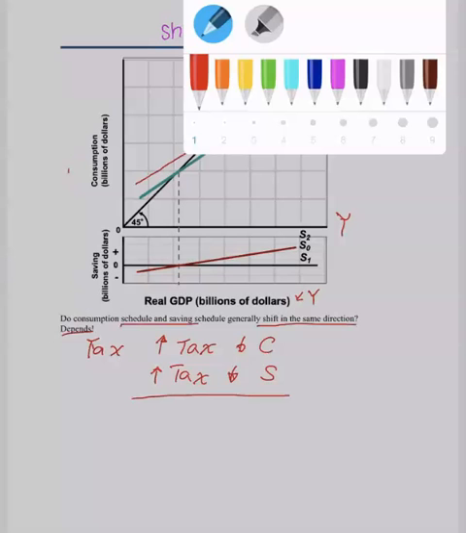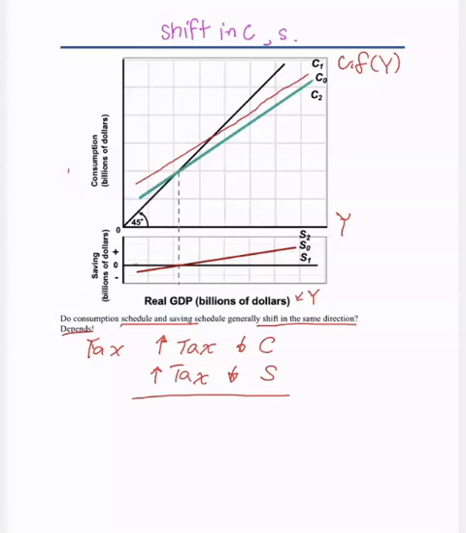I need to change the color, because saving started with the red. Now you're going to see saving in a little bit of green. Both of them. If that is the change in taxes, it will shift both curves up since taxation affects both spending and saving, and vice versa. Economists believe that the consumption and saving schedules are generally stable unless deliberately shifted by government action.